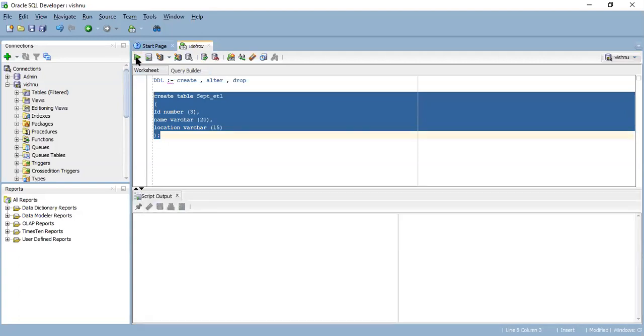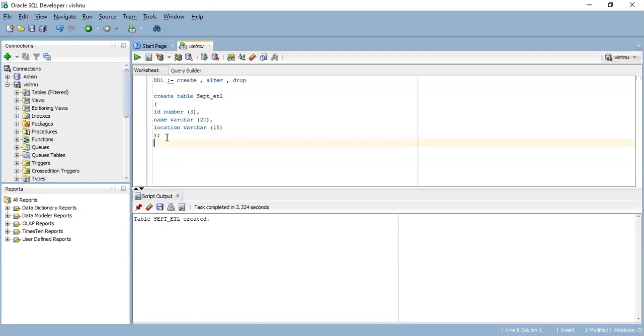Okay. Now you can see over here, the table has been created. The table has been created. So if you want to see how your table looks, then just mention select star from your table name. Your table name is September underscore ETL. So it will get displayed. How? Again, you have to select this and click over there. So you can see this is your table. So this is how we used to create a table.